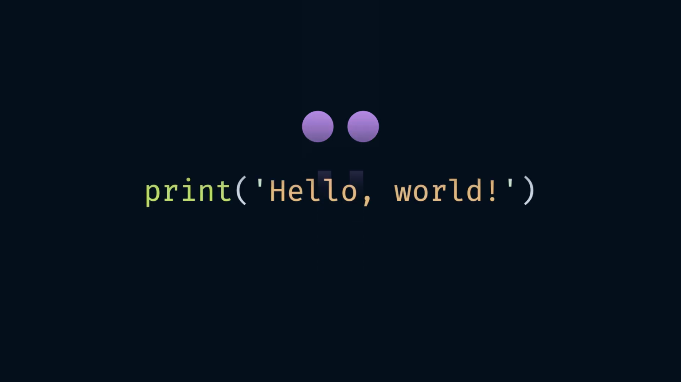I'll talk about the Walrus operator, some use cases, then a little bit over the controversy. Let's begin by understanding statements and expressions.